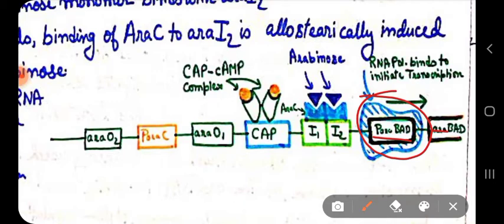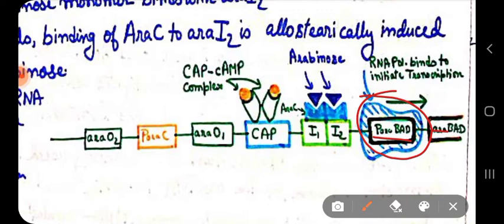So in this way your whole arabinose operon works, by positive regulation and by negative regulation, right? And I have also said that one of the arabinose-bound monomers binds to the Ara I1, and the remaining arabinose Ara-C binds to the Ara I2, right, which will help the RNA polymerase to bind to the promoter of Ara BAD and carry out the transcription of Ara BAD genes.